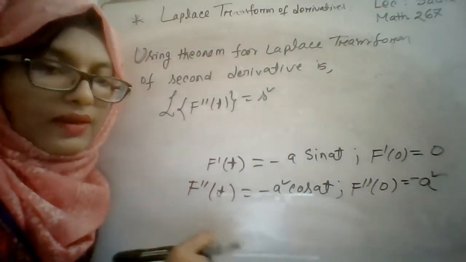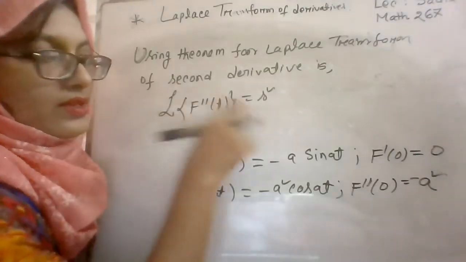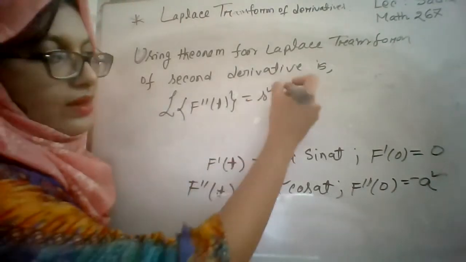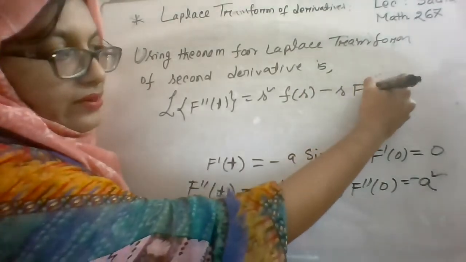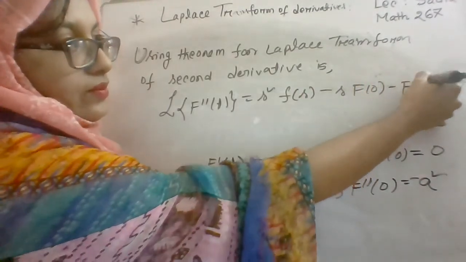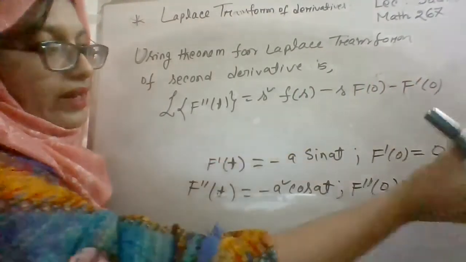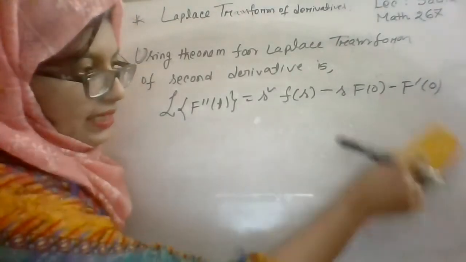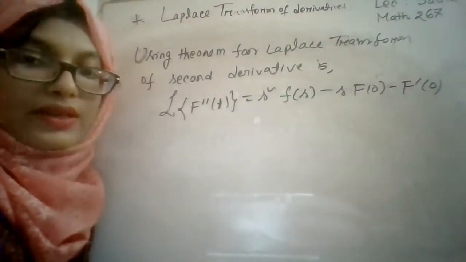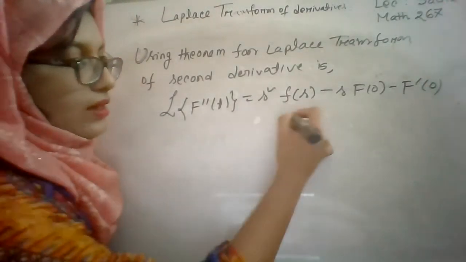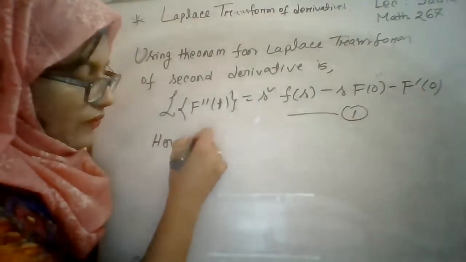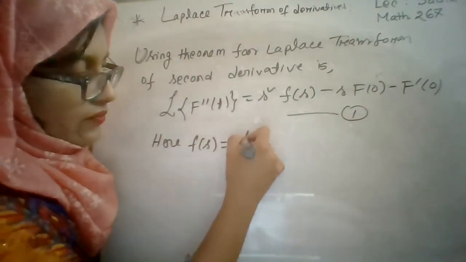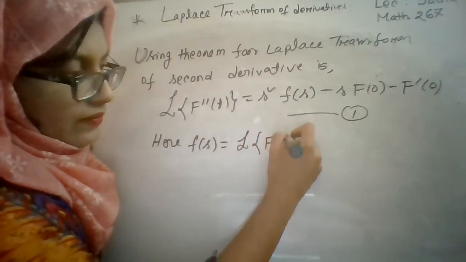Can anyone say? For the second order derivative, it is s square f of s, right? Yes, ma'am. s square f of s minus s f of 0 minus f prime 0. So we need the value of f of s, and here f of s means the Laplace transformation of f of t. Consider this equation as equation number 1.